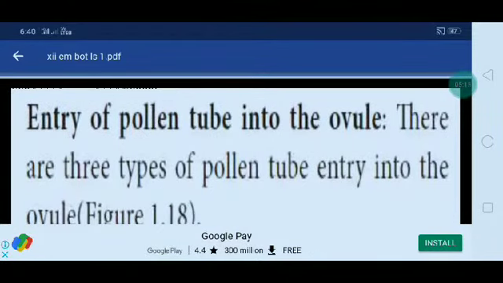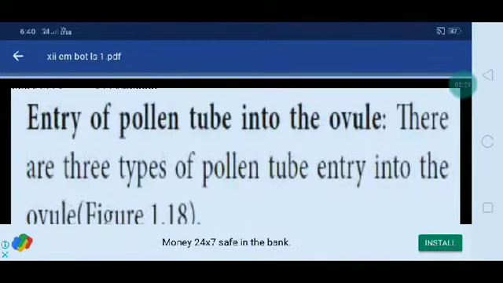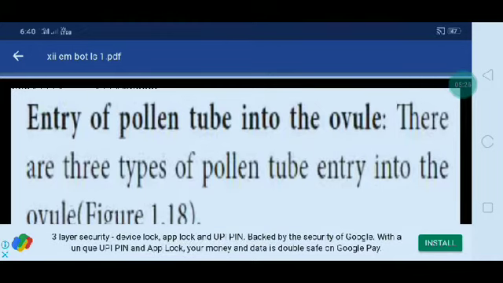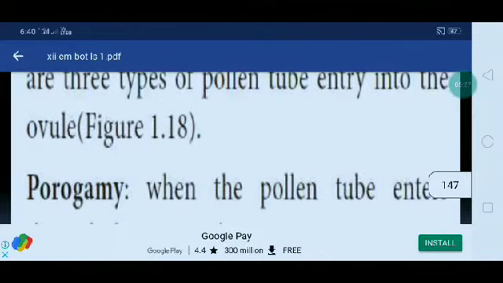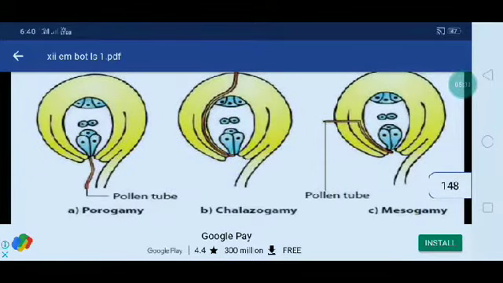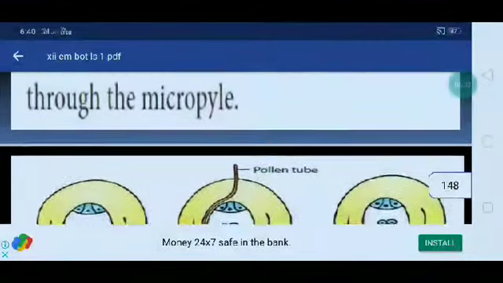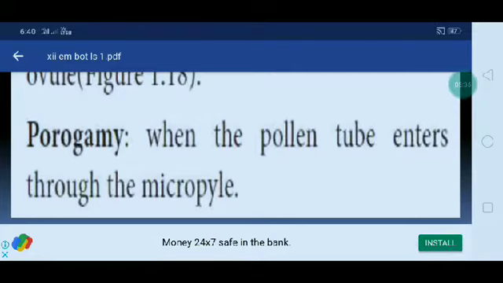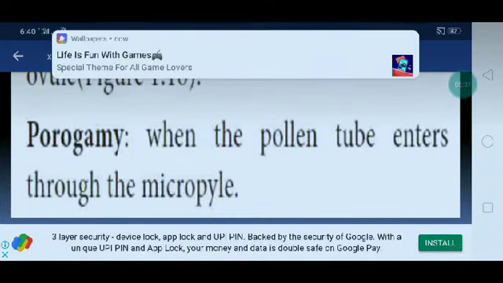Okay, next, another important question is entry of the pollen tube into the ovule. There are three types of entry of the pollen tube into the ovule. First one is porogamy, then chalazogamy and mesogamy. What do you mean by porogamy? Here the pollen tube enters through the micropylar end, that is called porogamy.